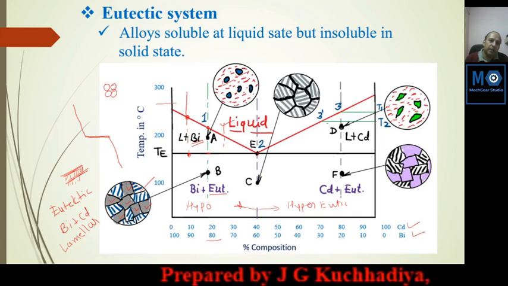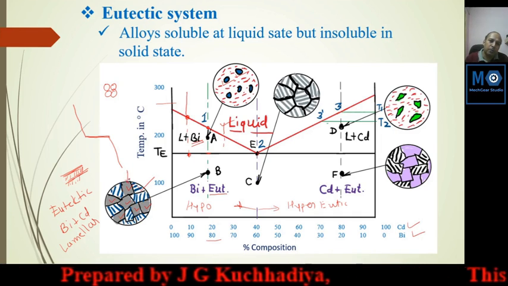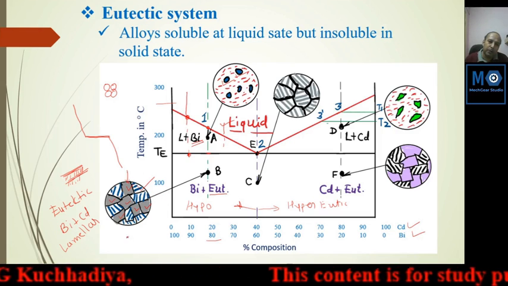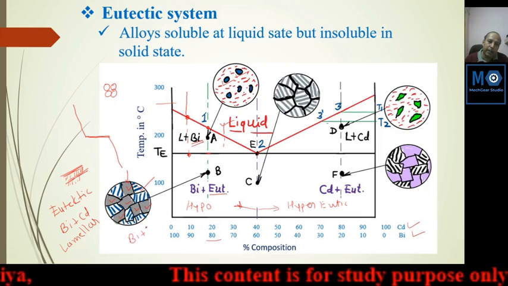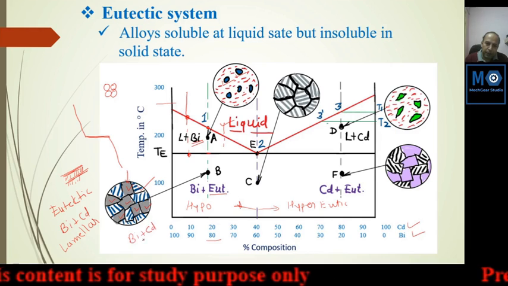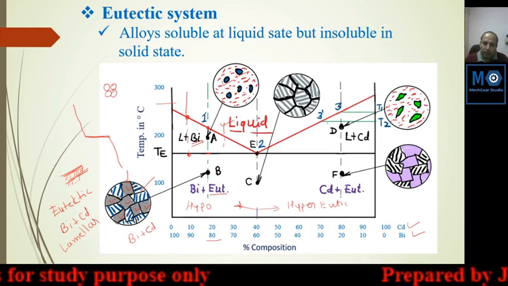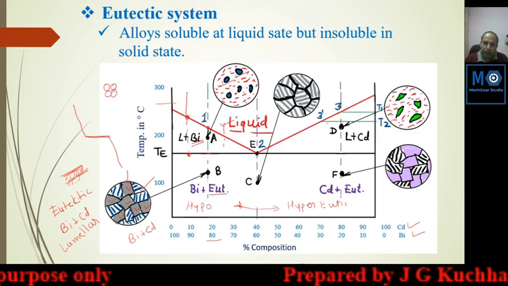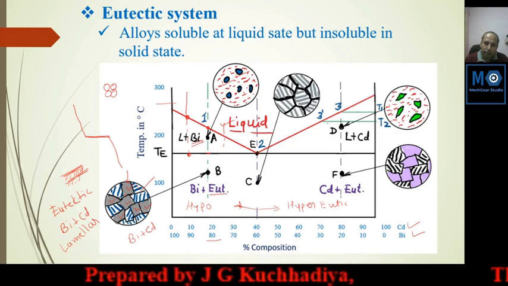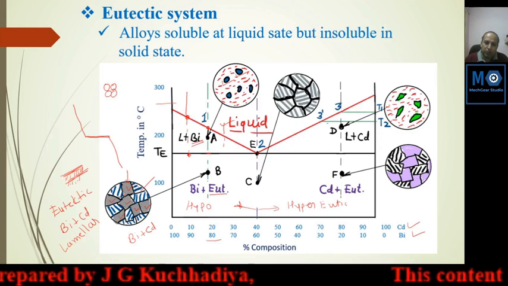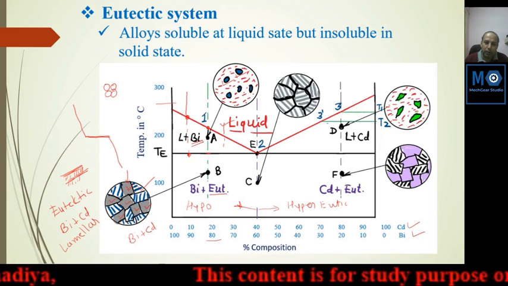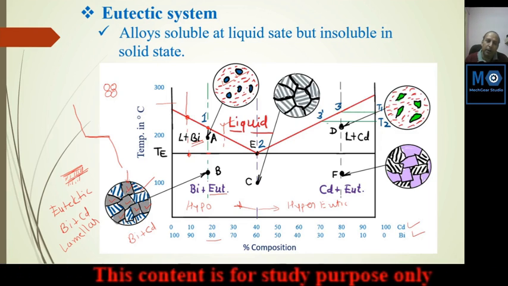We can say phase. This gray is phase of only bismuth, and this hatch line is phase of bismuth and cadmium layer arranged by successive position. Cadmium bismuth layer. So these are the two solid phase here. Metal cannot be soluble, so substitutional or interstitial solution are not possible, and metal solidified on different phase.